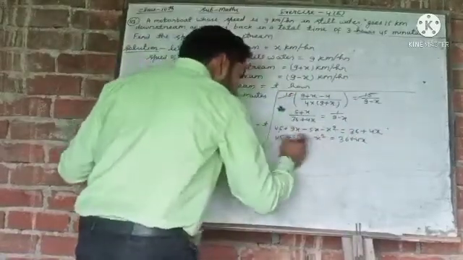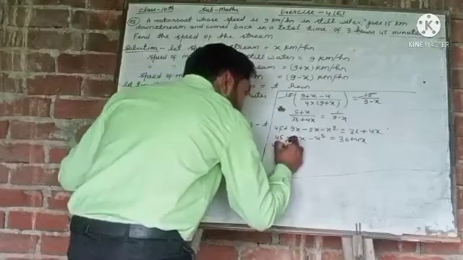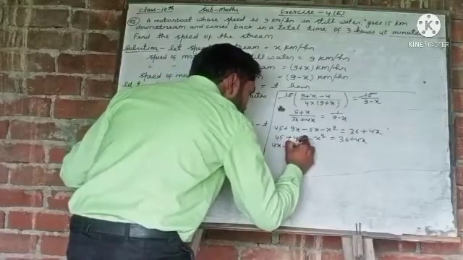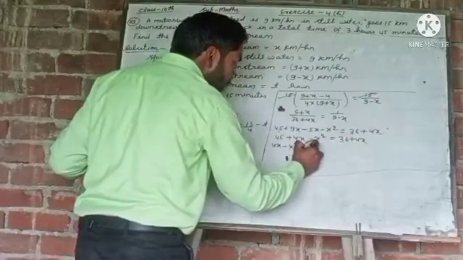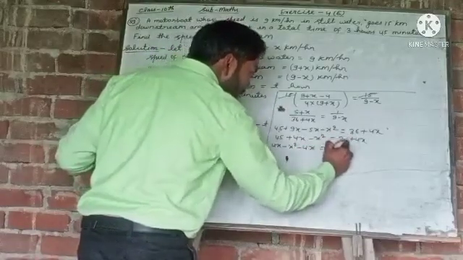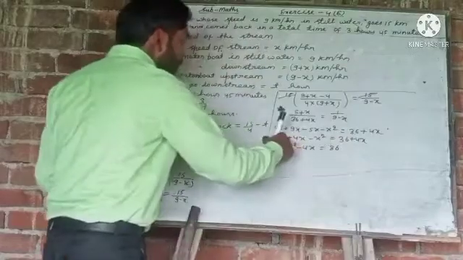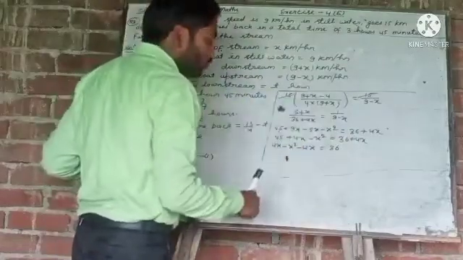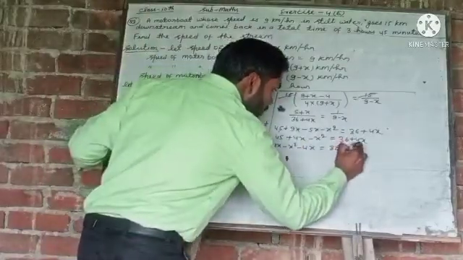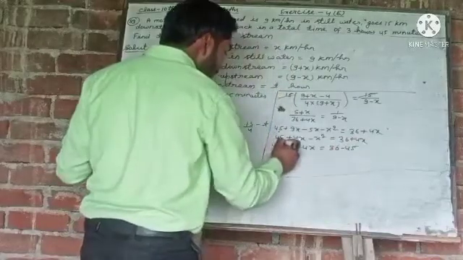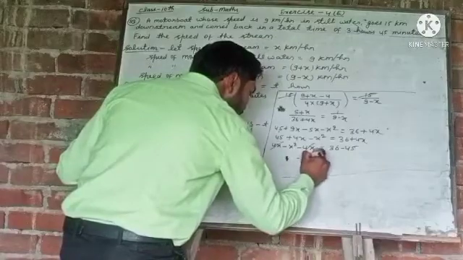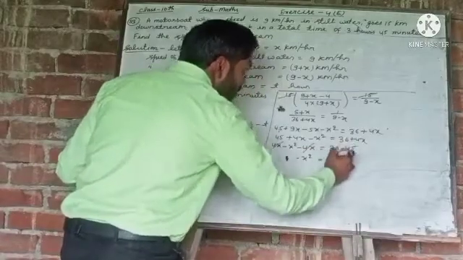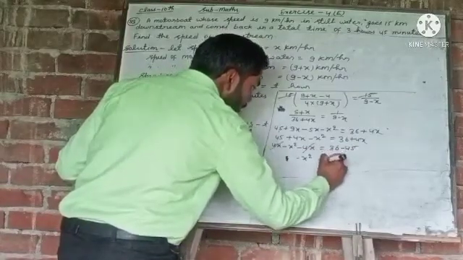So transposing, the 4x on this side comes to the other side as minus 4x, and the 45 transposed becomes minus 45. So plus 4x minus 4x will be cancelled out. So minus x square is equal to 36 minus 45, which is minus 9.